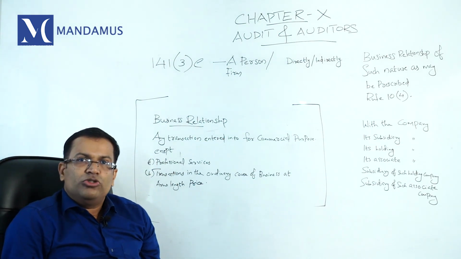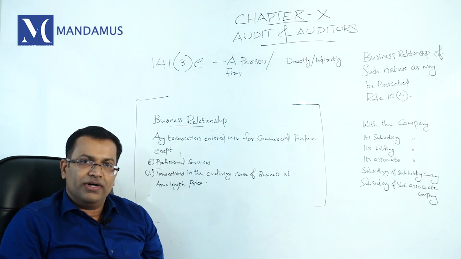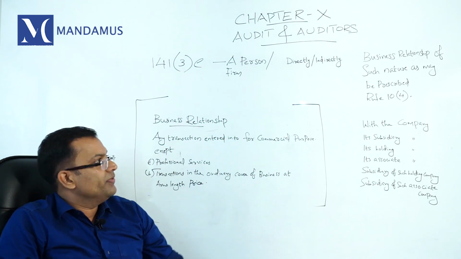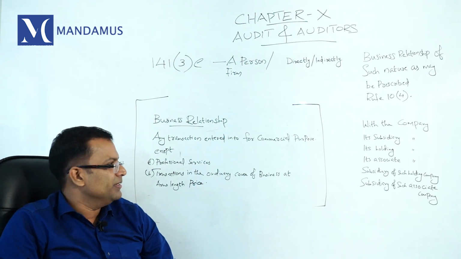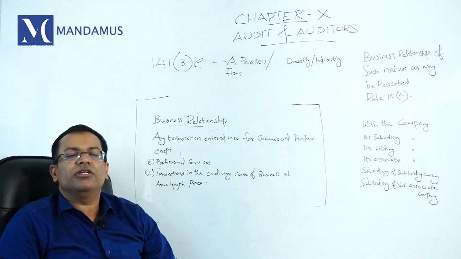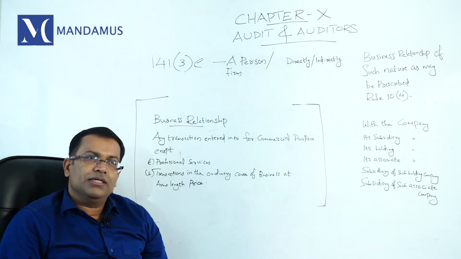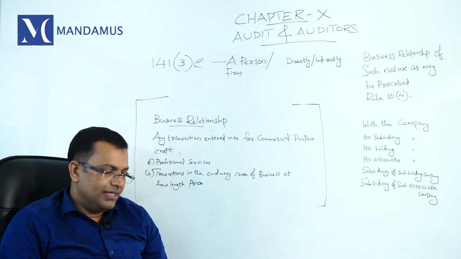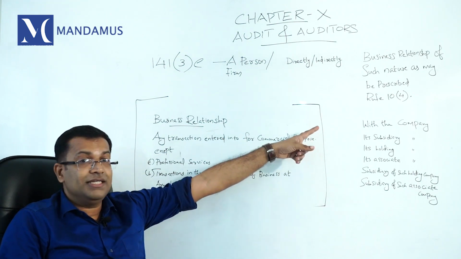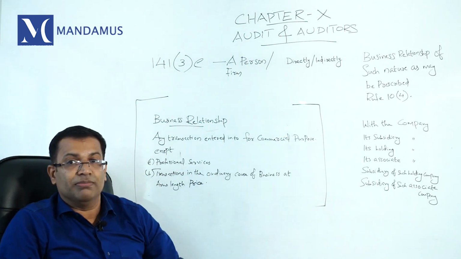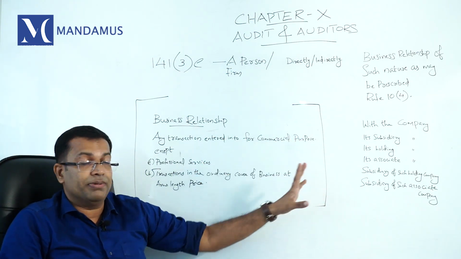If you want to become a statutory auditor of a company, you or a firm should not have business relationship with the company, its subsidiary company, its holding company, its associate company, subsidiary of such holding company and subsidiary of such associate company. Please understand, here there is one addition. When we studied security, indebtedness, and giving guarantee or providing security, there were only 5 companies. Here the addition is the subsidiary of such associate company. If an auditor wants to become a statutory auditor, he should not have business relationship with these 6 classes of companies.